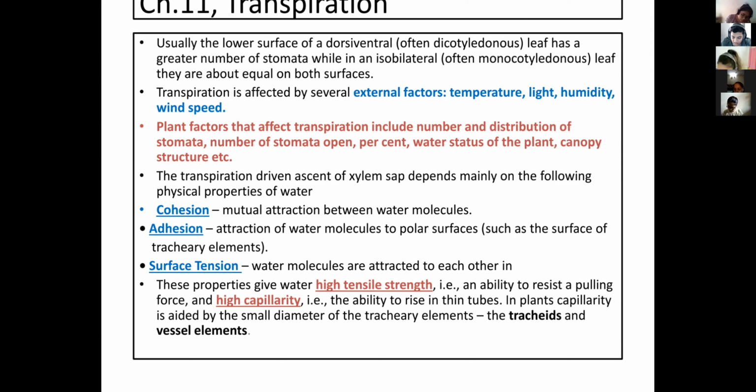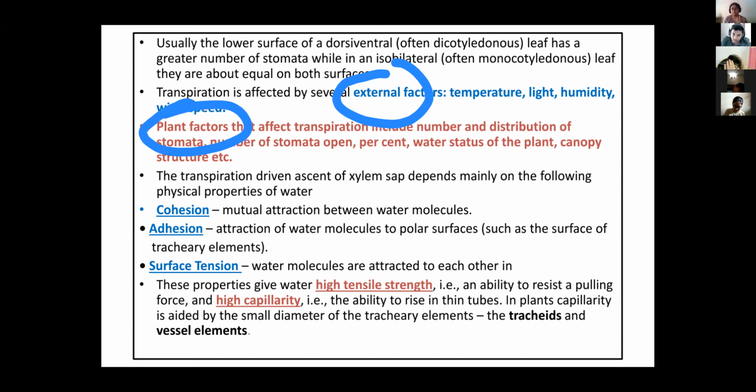Next, transpiration is affected by several factors. External factors are responsible, and plant factors also, right? First, we will discuss the external factors. In that, first, temperature.